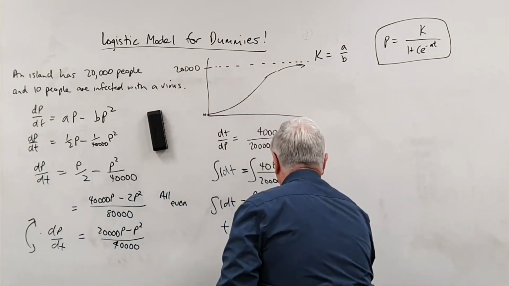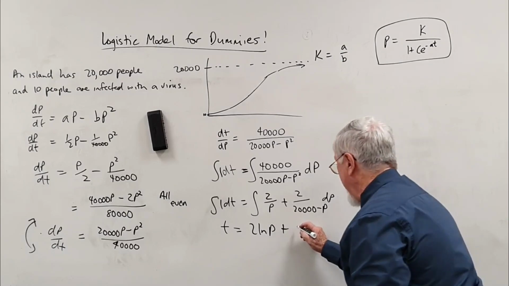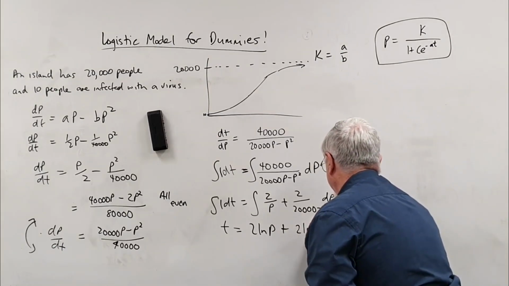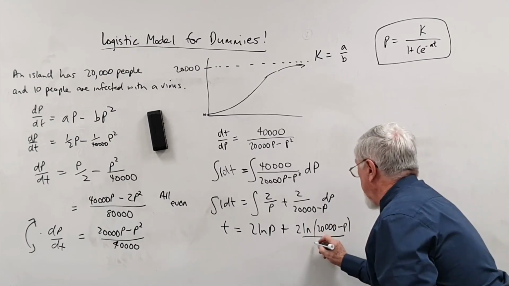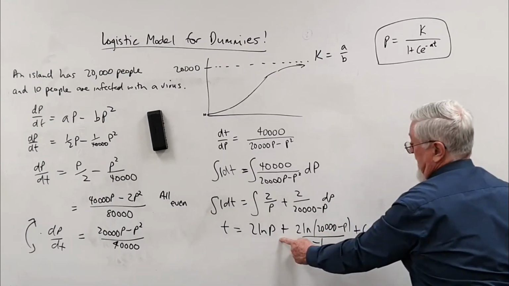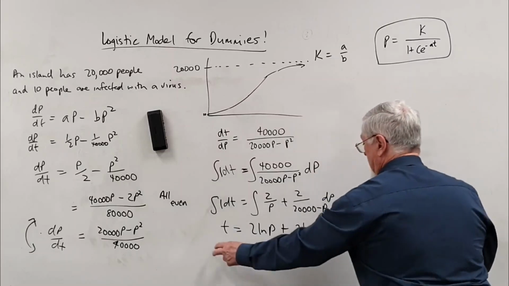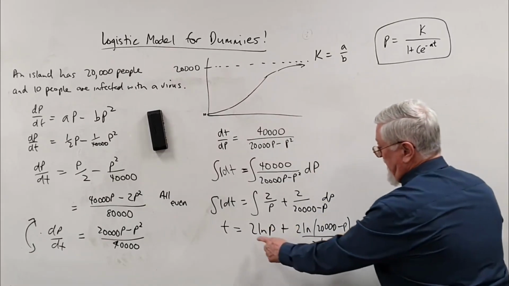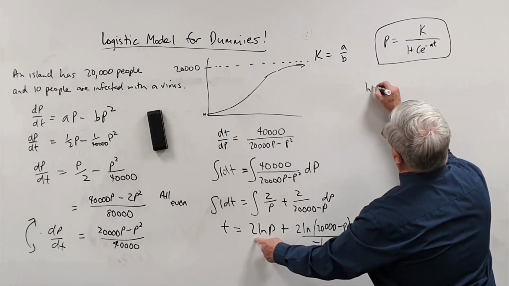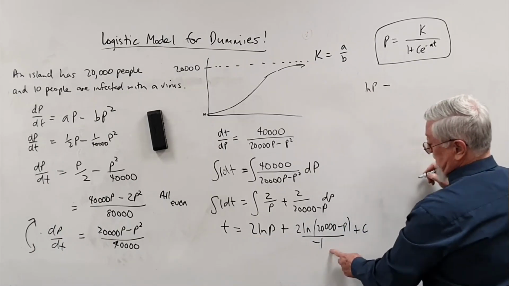Now this one will be, and what's the trap? What's the trap, Alex? Divide by the derivative of the inside. Of 20,000 minus p, divided by the derivative of the inside, which turns that into a negative. Let's tidy that up and put the variable on the left hand side. By the way, I want to halve everything. So if I halve that, I'm just left with ln p, and I've got to subtract because of that.